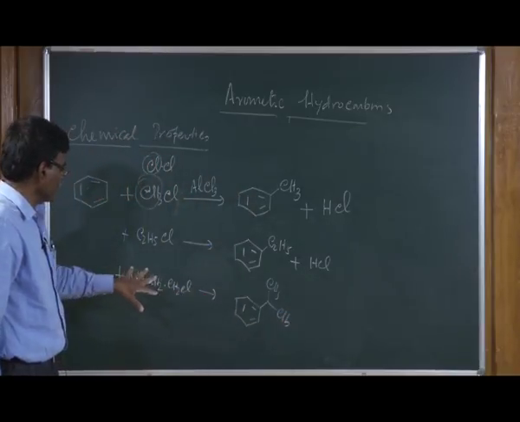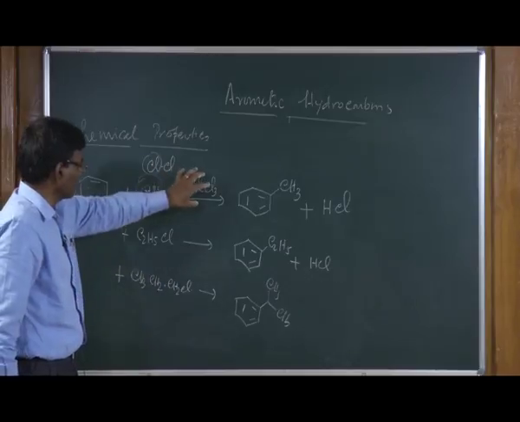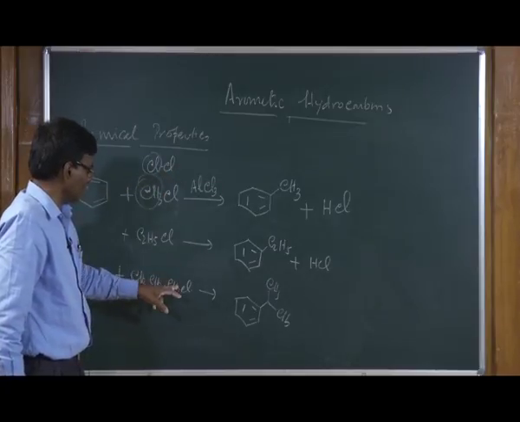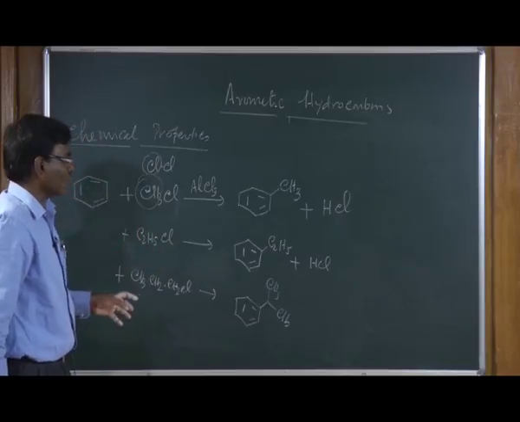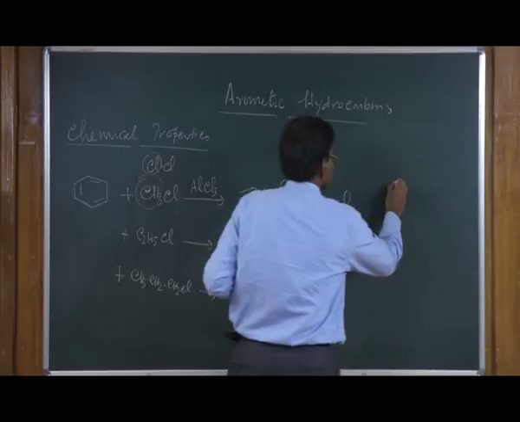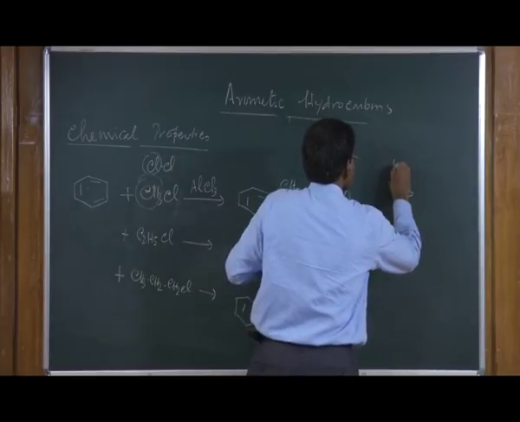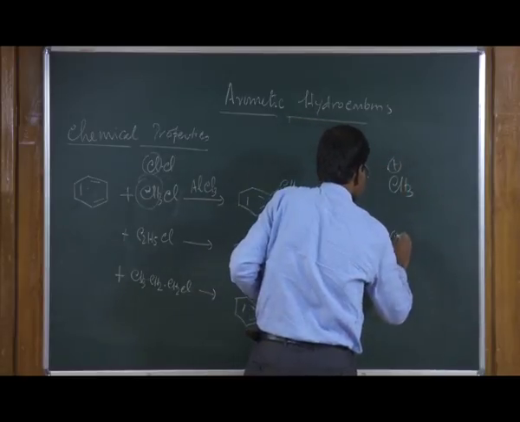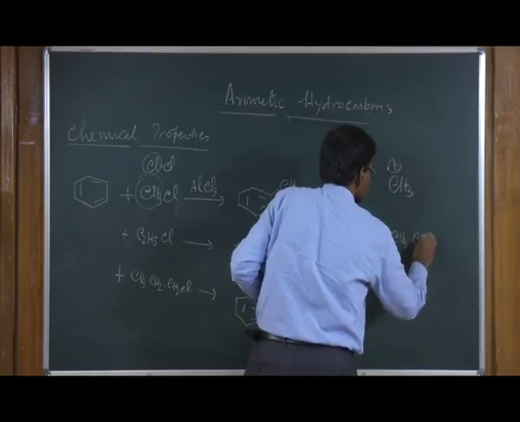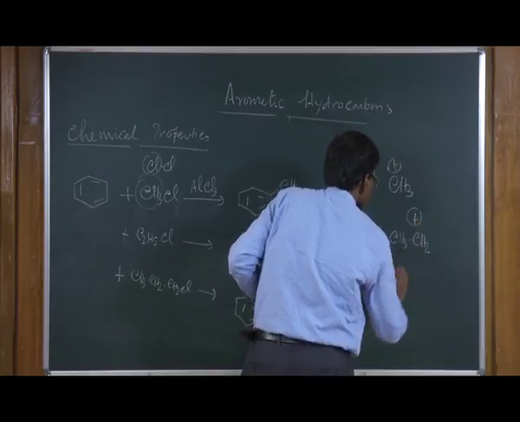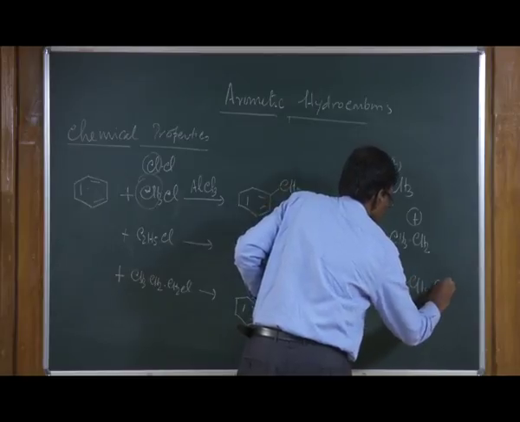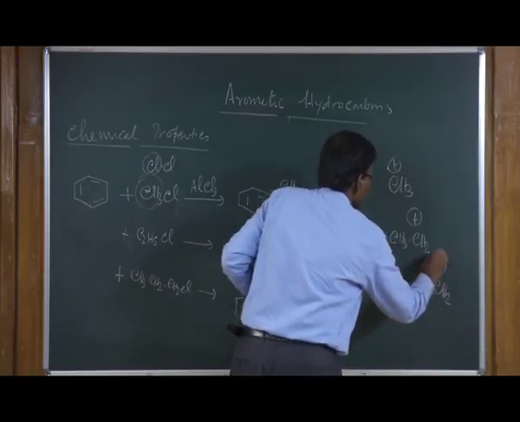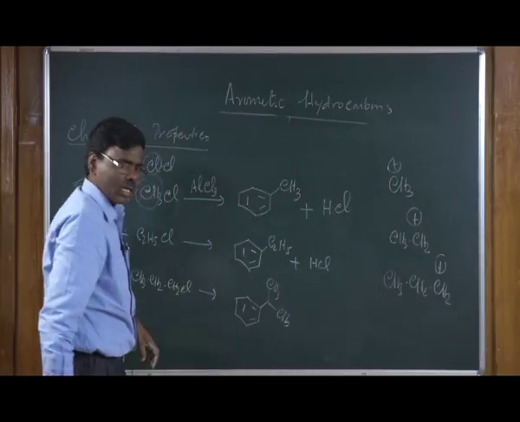This is because first the aluminum chloride reacts with this one, you form the alkyl carbocation, right. In this case the electrophile is this one. So, these are the electrophiles in these reactions.